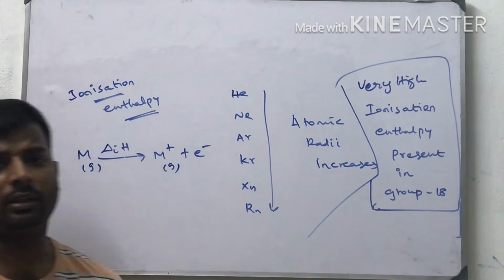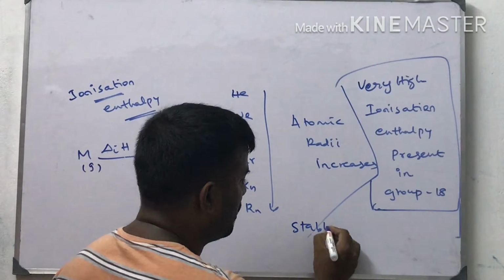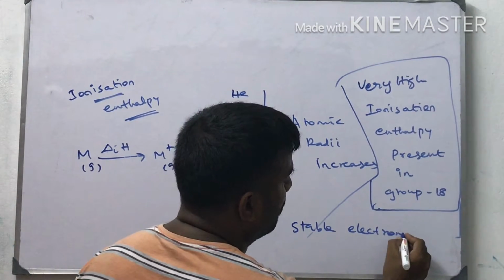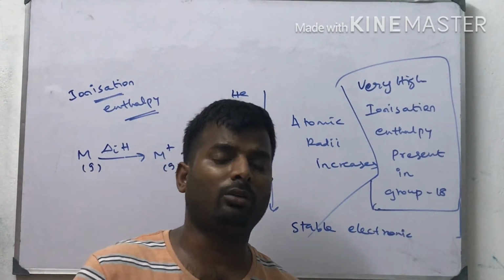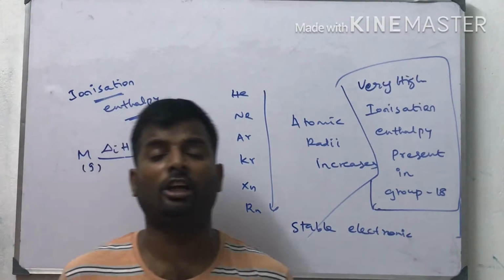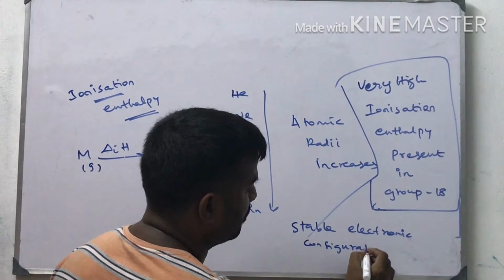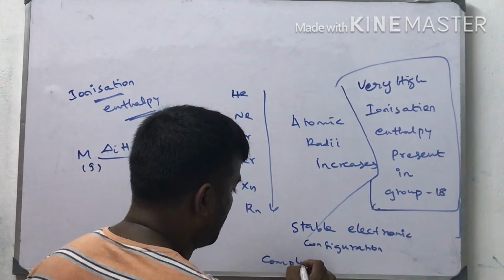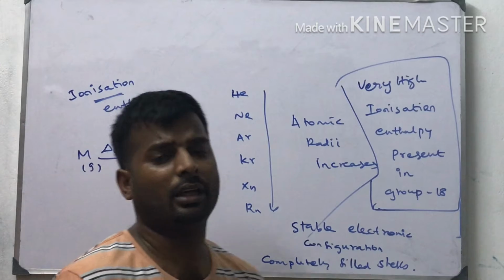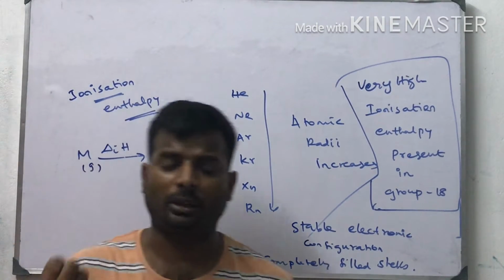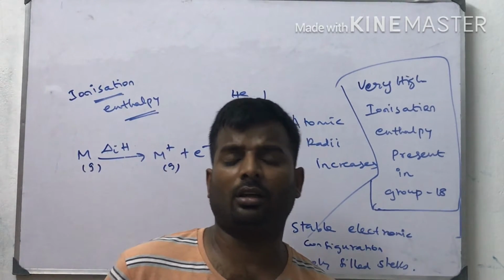In group 18 ionization enthalpy is very high because it has a stable electronic configuration due to a completely filled valence shell. Valence shell is filled with 8 electrons. If I remove one electron, very high energy is needed. On the other hand, the remaining group elements either accept or donate electrons to attain this completely filled configuration.